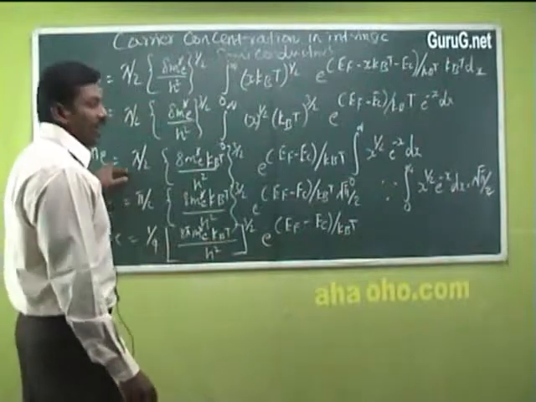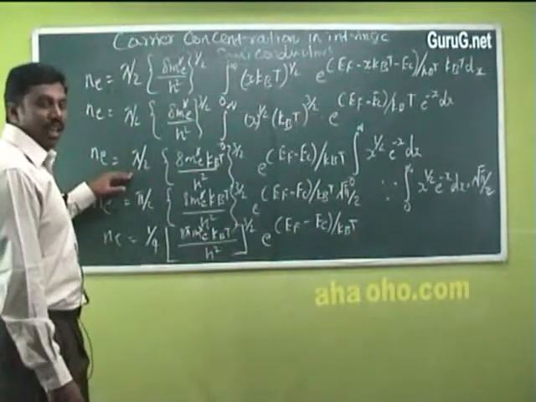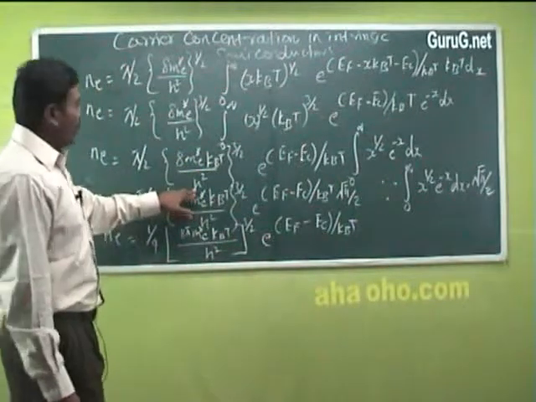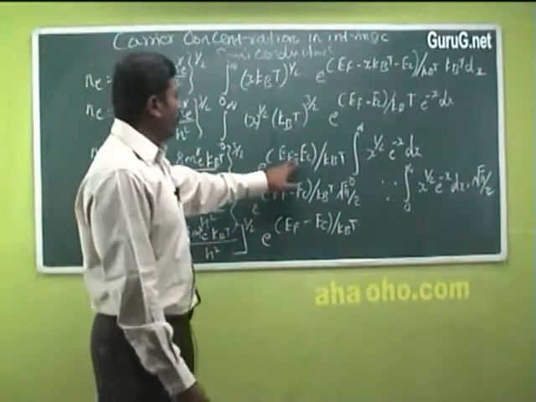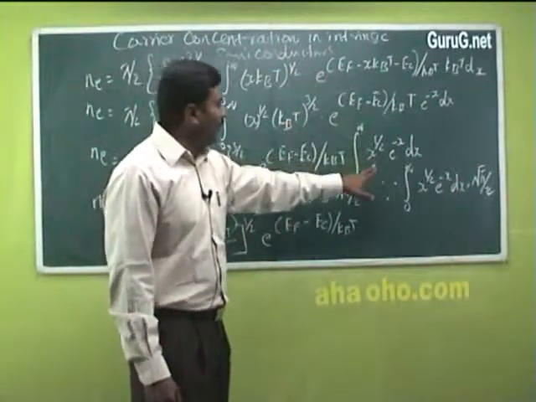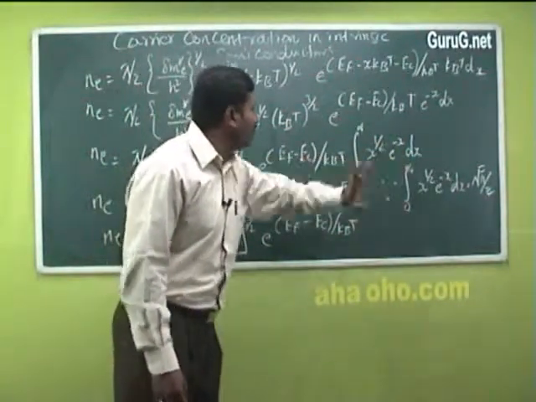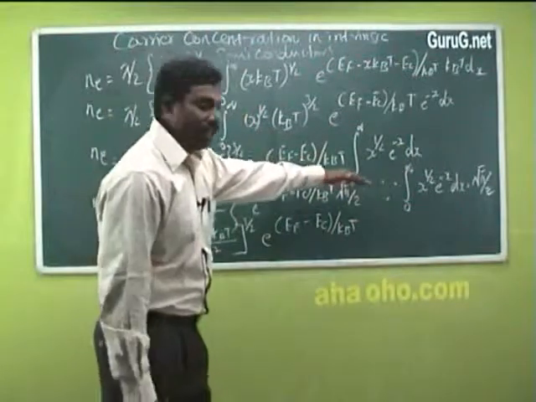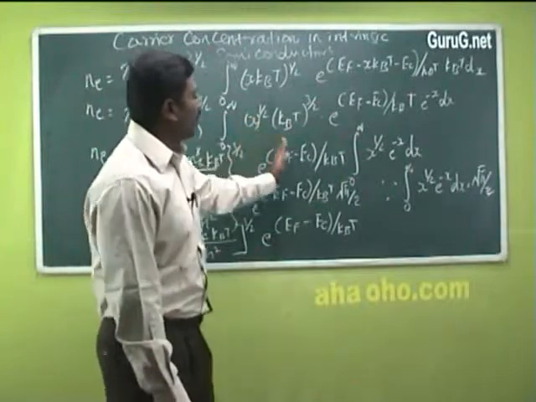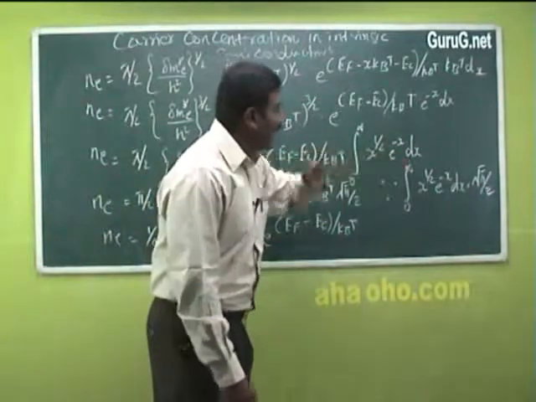So this equation is again simplified as N of E is equal to pi by 2 into (8 m star E KBT divided by h square) whole power 3 by 2 e power (EF minus EC) divided by KBT integral 0 to infinity x power 1 by 2 e power minus X into dx. So in this step what I have done is I have taken all the x terms to one side, and I am just integrating.